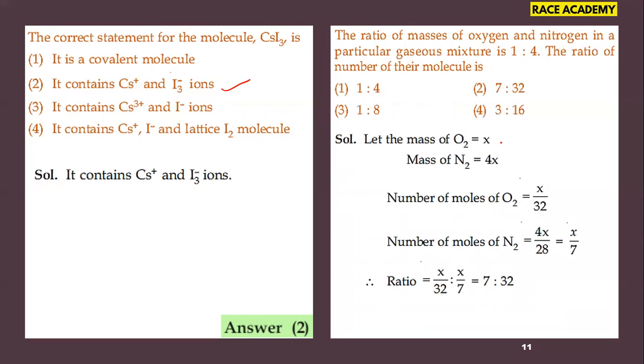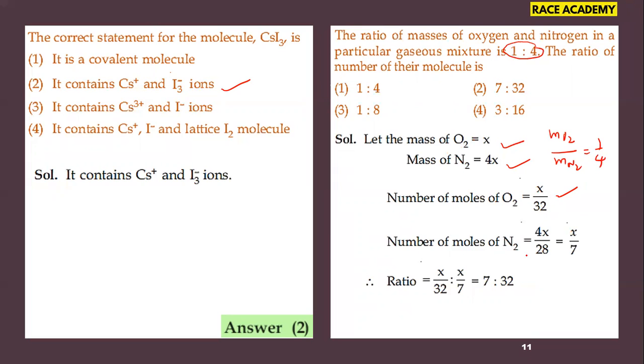That means if we take the mass of oxygen as x, the mass of nitrogen will become 4x as per the given ratio of 1:4. You can consider 1 also, no problem. 1 is for oxygen and 4 is for nitrogen. Whether x or any number, if you take 1, then the number of moles of oxygen becomes x by 32, as weight by molecular weight of oxygen gives the number of moles.